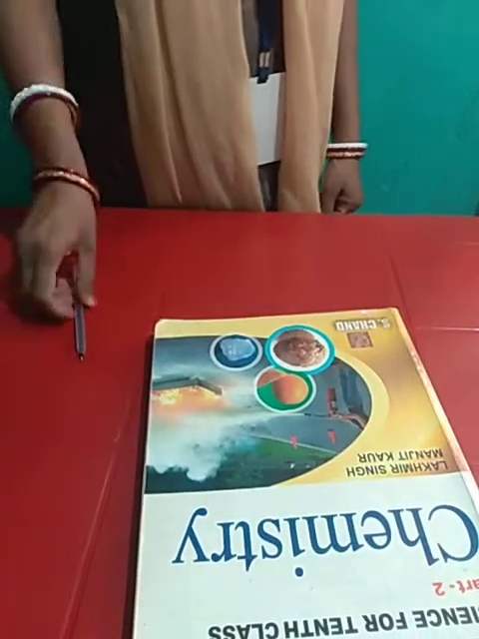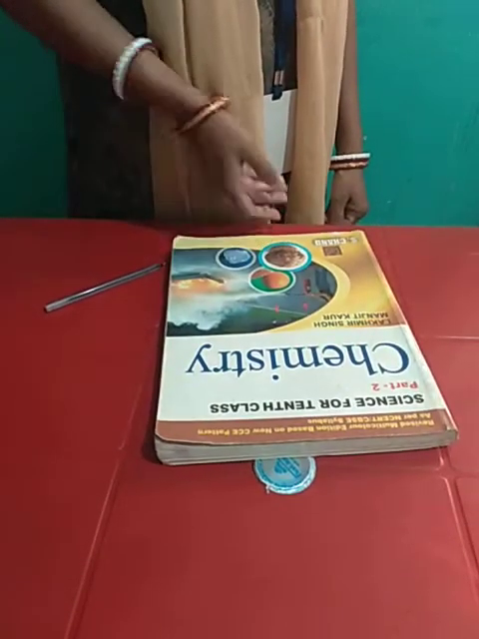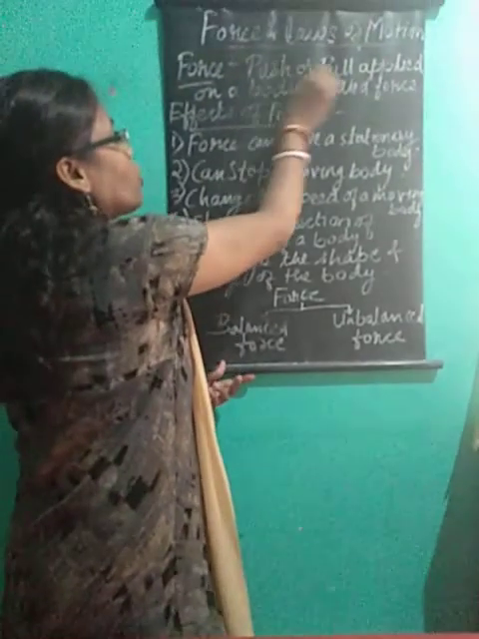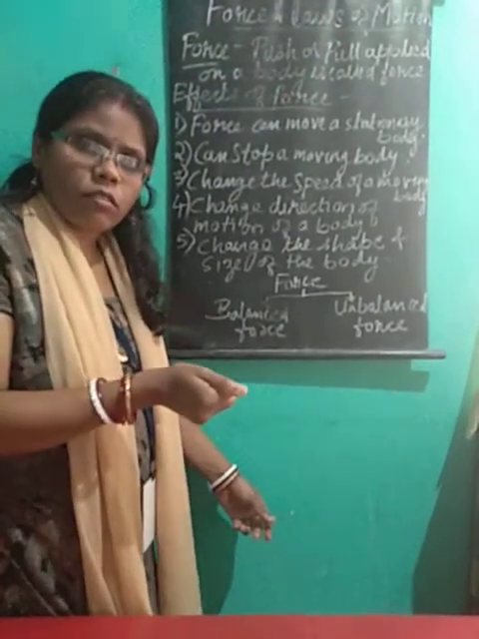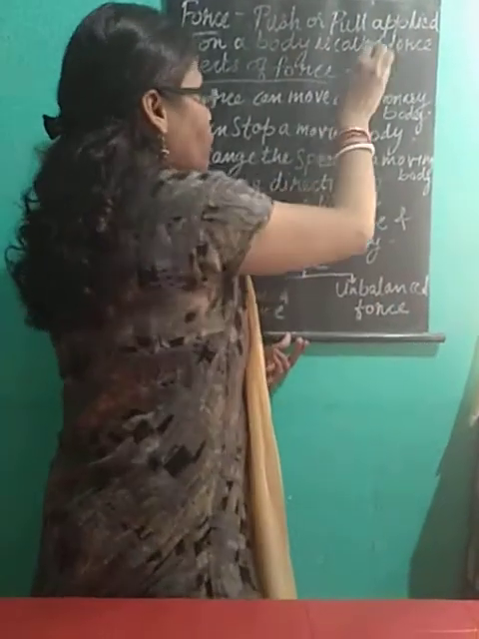Now you can see, children, this is a book. What I did, I applied force. That is, I just pushed it. I pulled it. So what happened when I pushed it? It started moving. So this pull or push is applied on an object. Push or pull. We pull the door to come inside or go outside. So anything, push or pull applied on a body is